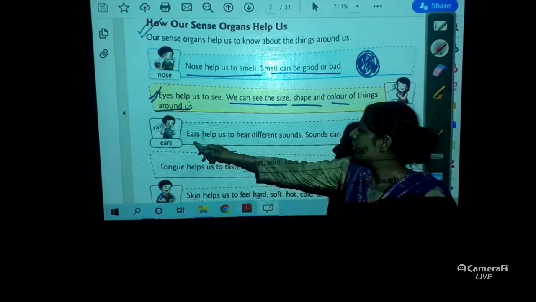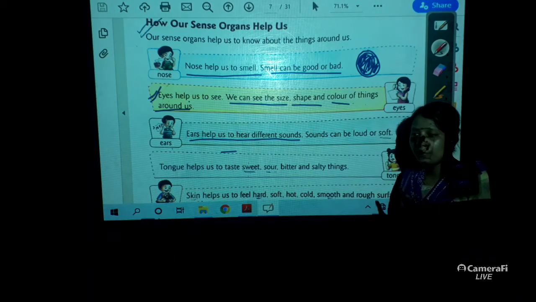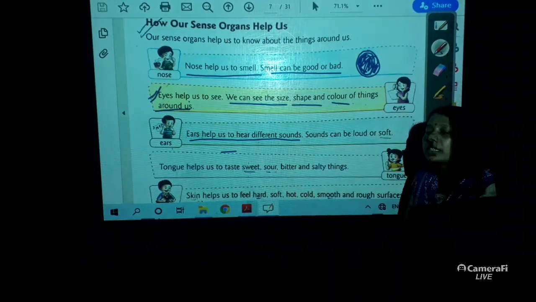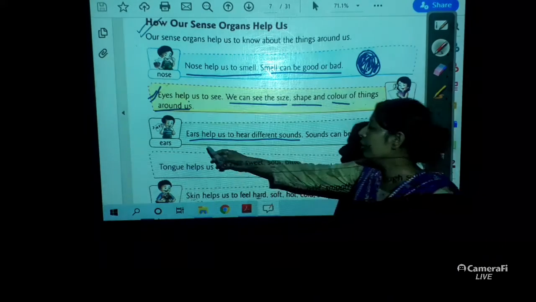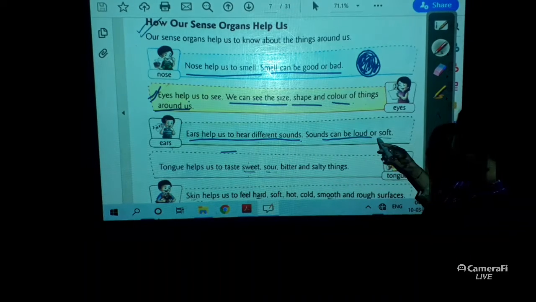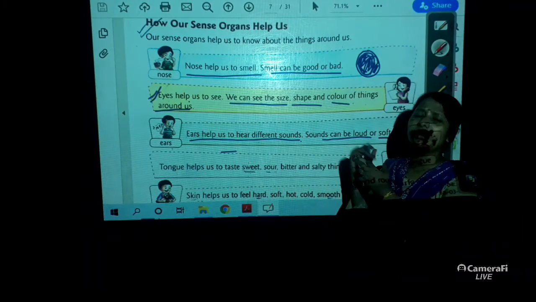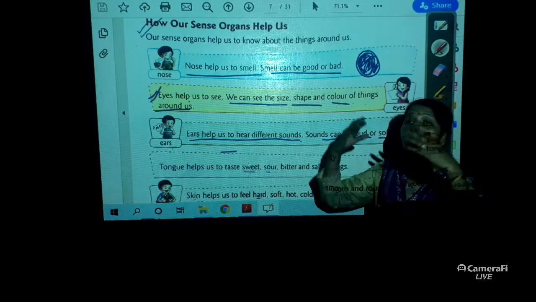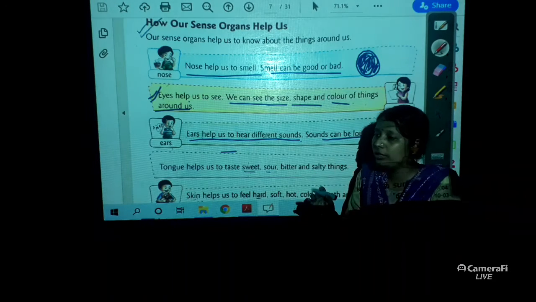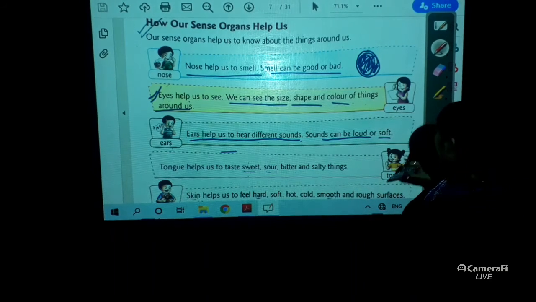Now, ears. Ears help us to hear different sounds. If you close your ears tightly, you won't be able to listen to whatever I am teaching. So ears help us to hear different sounds. Sound can be loud or soft. If I scold you, why have you done this? This is called a loud sound. But if I say, listen children, do not do this, this is a soft sound. So sounds can be loud or soft.